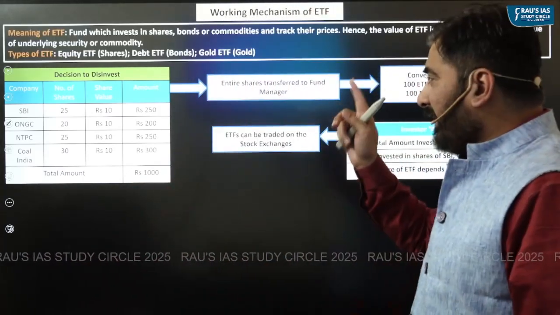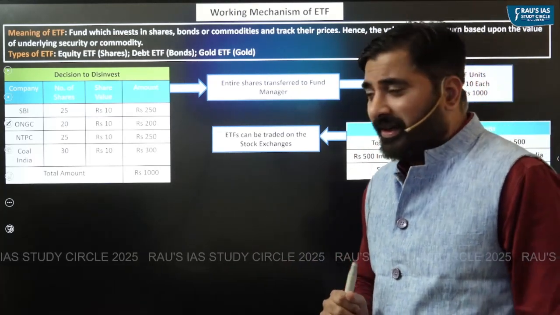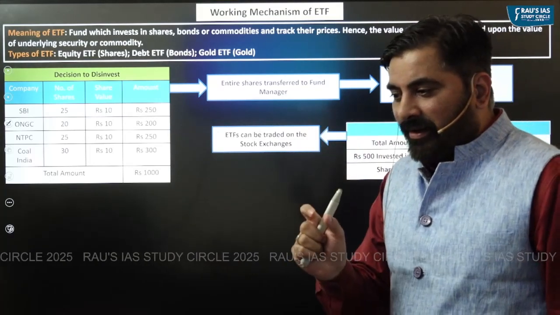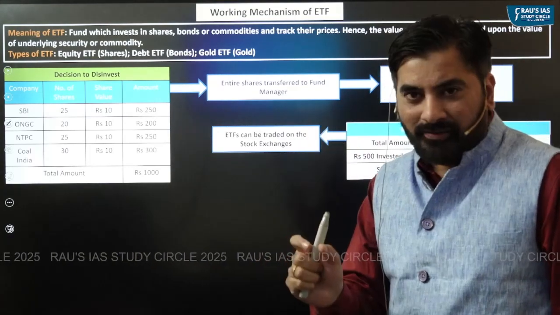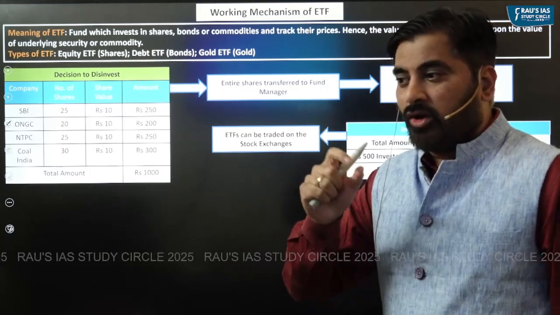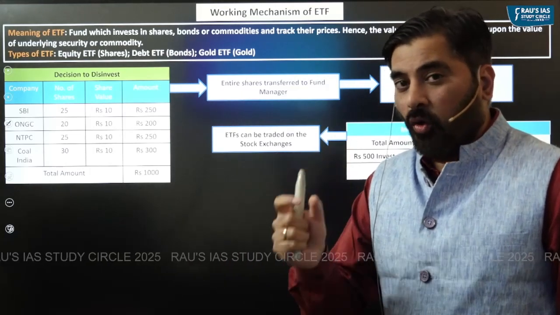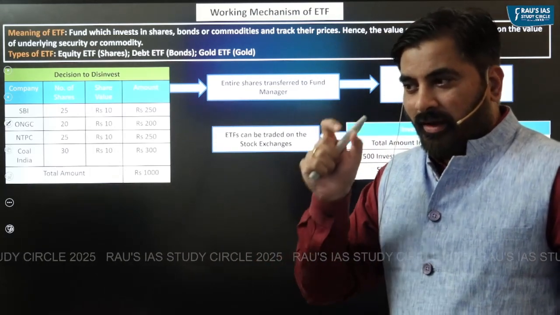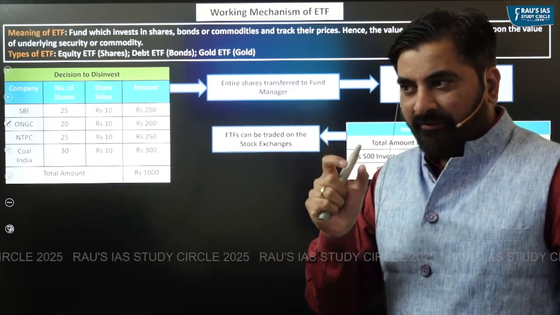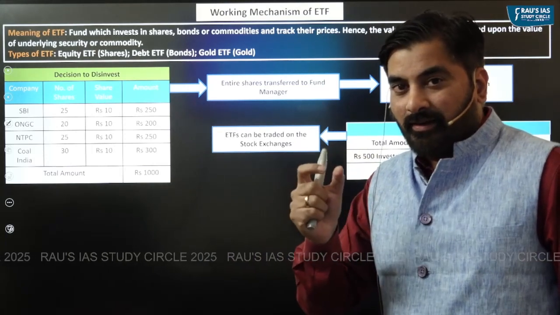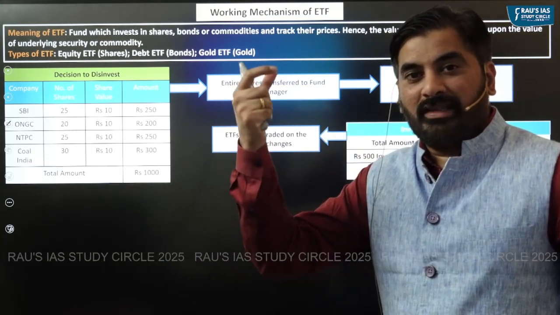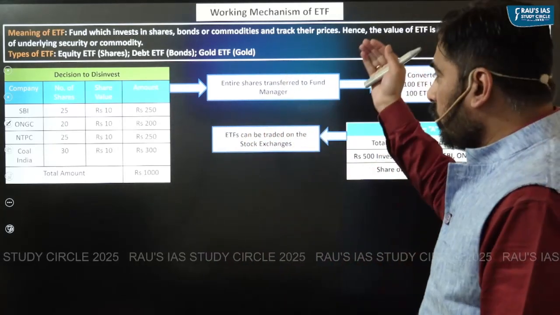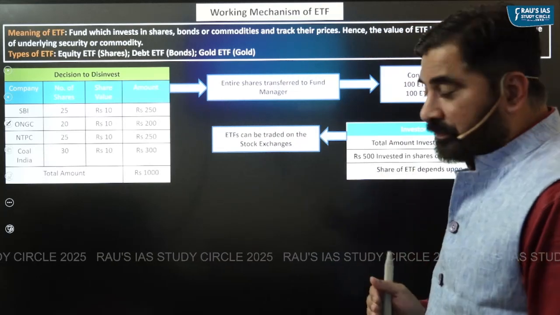So if you look at the definition of exchange traded fund, it is a fund which invests in assets like shares, bonds, or commodities such as gold. Once it makes investment in these assets, the value of ETF will closely track the prices of these assets, that is shares, bonds, as well as commodity, that is gold.